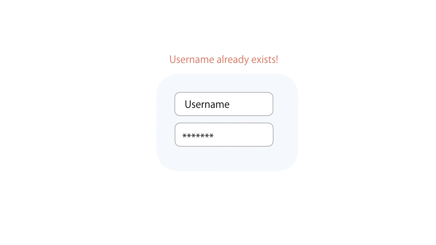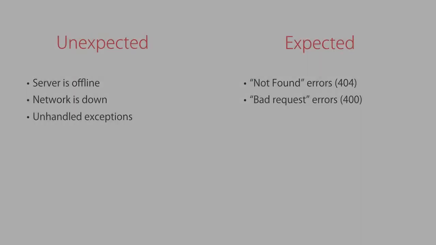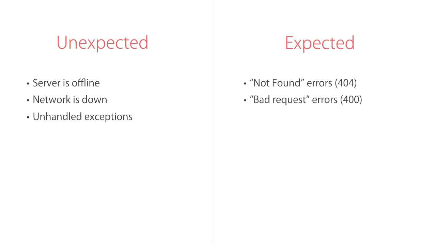So the server is going to tell the client that, hey, there is an account with the same username. So this is an example of an expected error. If there is a problem with the data that the client sends to the server, it is going to respond with bad request, okay? So we need to change our implementation and handle unexpected and expected errors properly. And that's what I'm going to show you next.